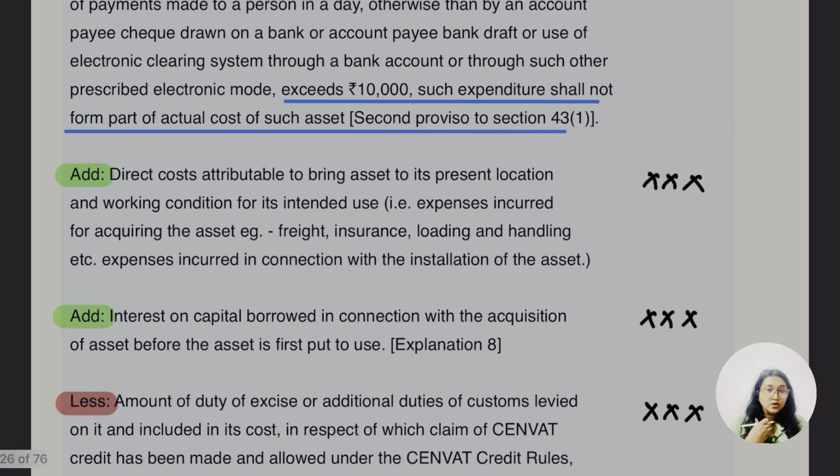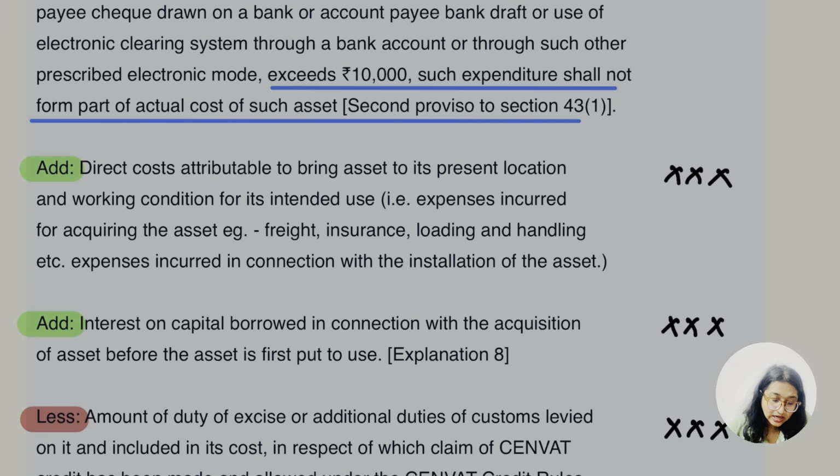So in this we are going to add some of the cost, and reduce some of the cost, ठीक है. First they are talking about the additional cost attributable to bring the asset to its present location and working condition for its intended use. For example, let's take the freight, or the loading amount, insurance amount and all, ठीक है. Expenses incurred for acquiring the asset, example is freight, insurance, loading, handling, etc., and expenses incurred in connection with installation of the asset.